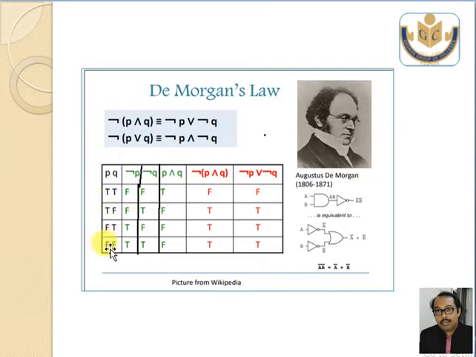Make a truth table with P, Q, not P, not Q, P and Q, whole negation of P and Q, and not P or not Q. This is very simple. We have already done this. Your task is to state this theorem and create the truth table to prove it. You will find that in the red columns, both columns have the same value. This is the proof of De Morgan's law. I proved the first one, and you need to prove the second one.